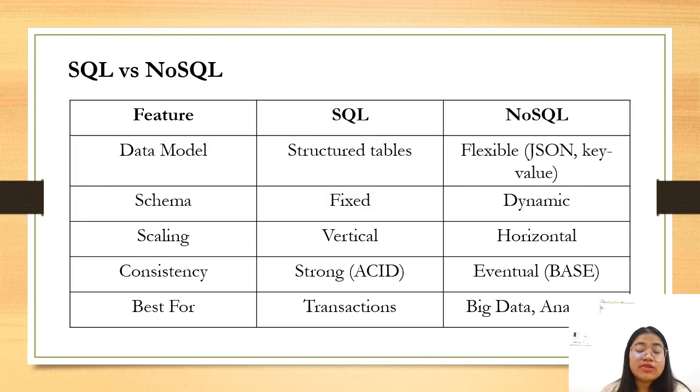So here are some differences between SQL and NoSQL based on the data model, schema, scaling, consistency, and what it is used for. Scaling, in the sense SQL is vertical scaling. Here we are increasing the storage or the RAM capacity of one specific server to scale, but in NoSQL we are adding multiple servers to the system. So this is the difference between vertical and horizontal scaling. And consistency, SQL follows the ACID model, and NoSQL follows the BASE model.